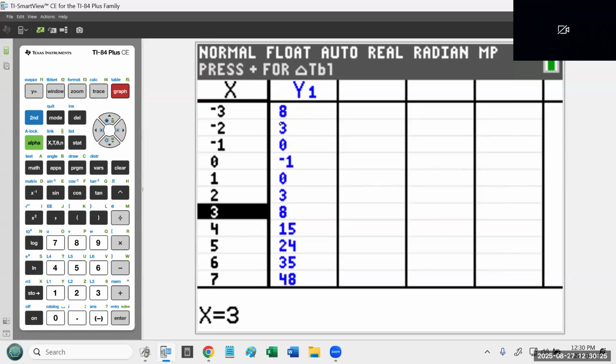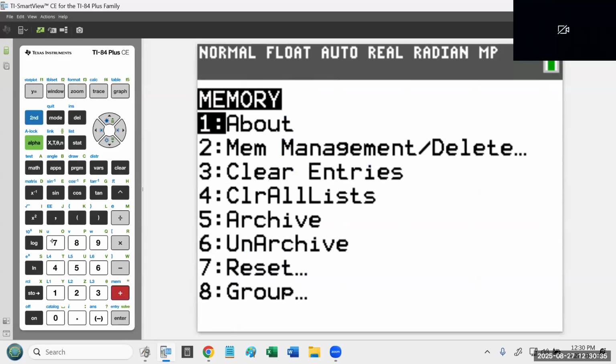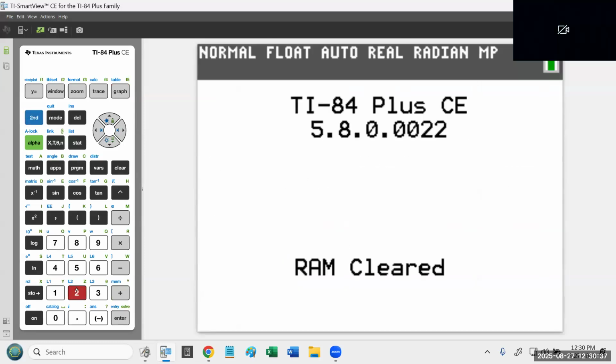First off, I want to refresh the calculator. I'm going to reset it. I honestly do that every time I start a new problem. I just remember that phone number, second plus 712. It's just a way of resetting the calculator, getting it fresh and ready for a new problem. I do it every time.